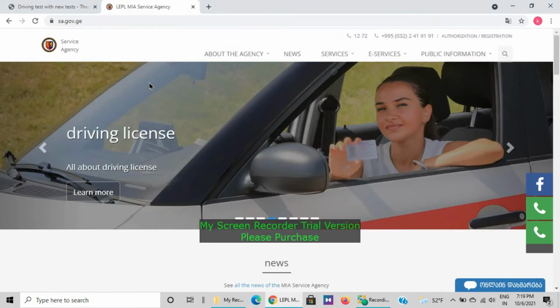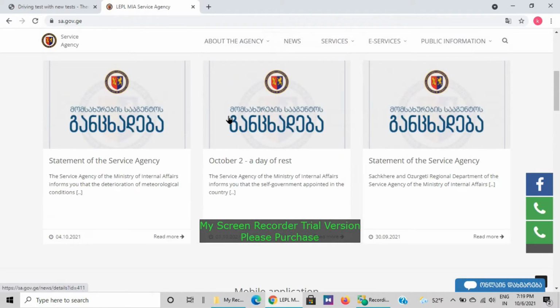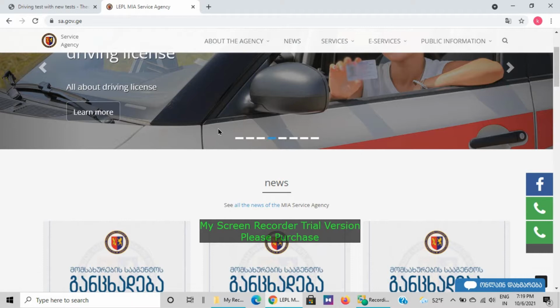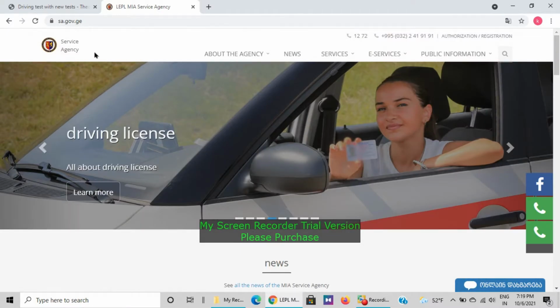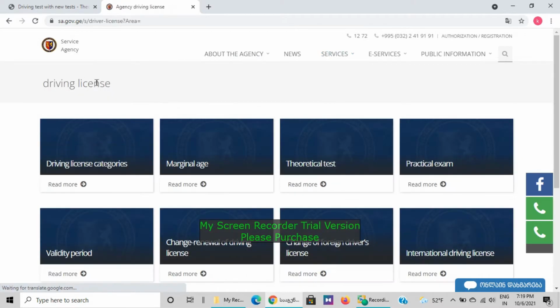So step 2, after you are completely sure that you are ready for the exam, then do the registration. So in registration you have to open the site www.sa.government.ge. In that site you have to go to the service bar, and there you will see that driving license categories are already there, so you can click on the categories.